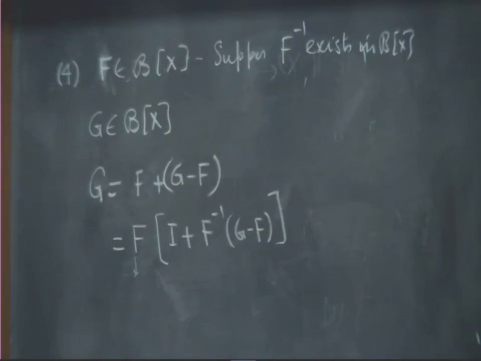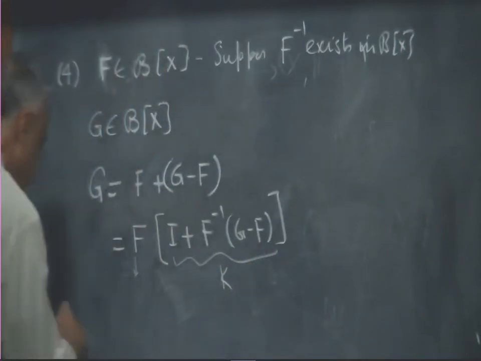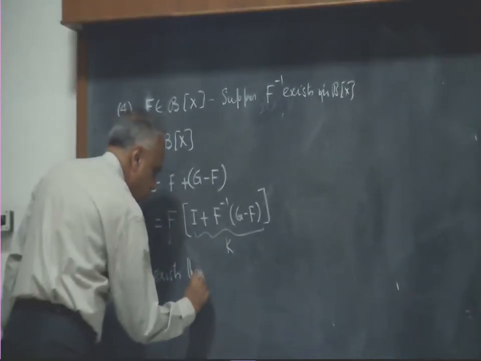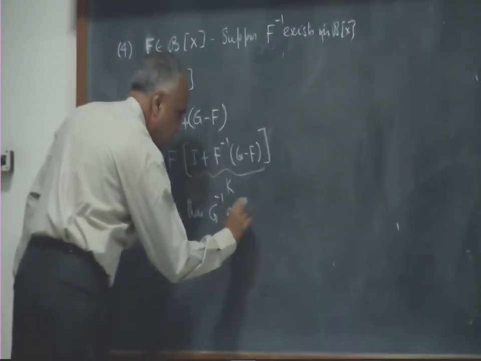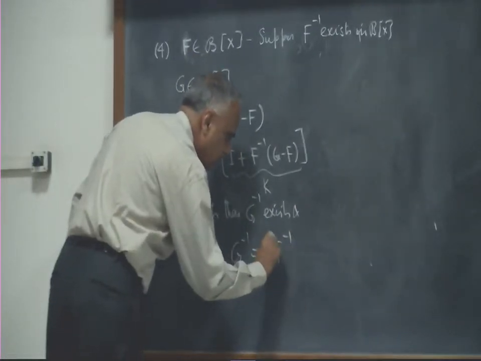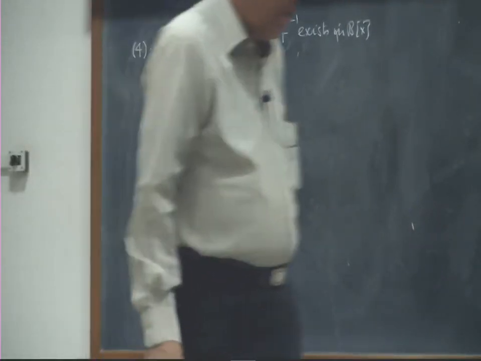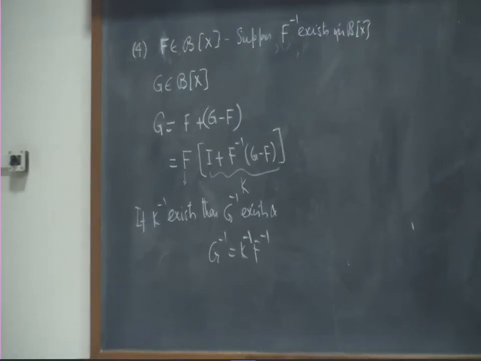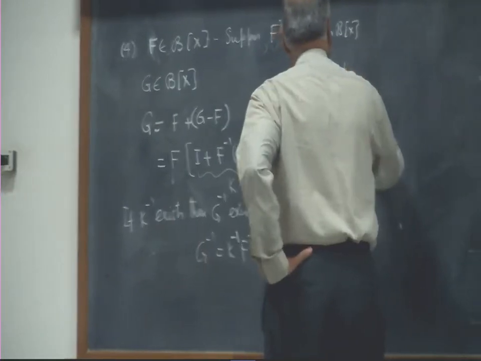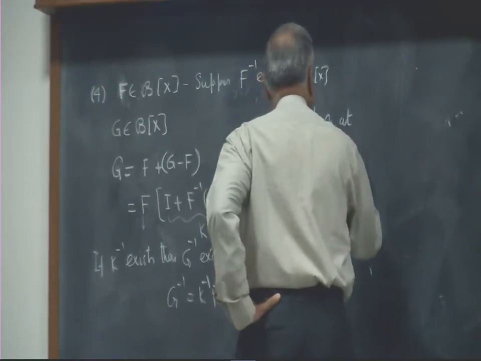Let us call it K. If K inverse exists, then G inverse exists and G inverse is equal to K inverse F inverse. The inverse of a product is the product of the inverses in the opposite direction. So now let us see when K inverse exists.